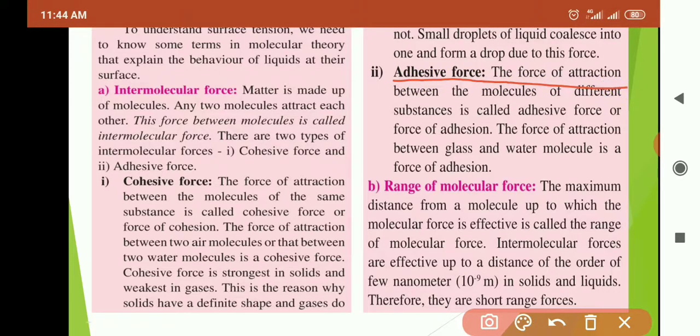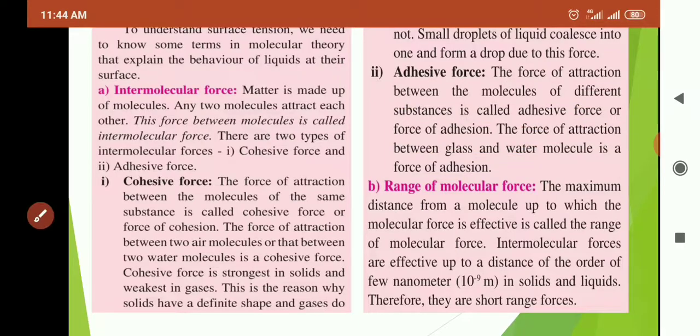The force of attraction between the molecules of different substances is called adhesive force or force of adhesion. For example, the force of attraction between glass and water molecule is force of adhesion. Or water and air molecule, or glass and air molecule also; there is a negligible force of adhesion within glass and air molecule also.